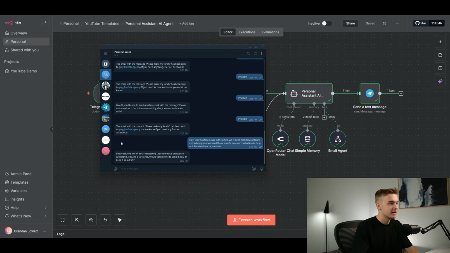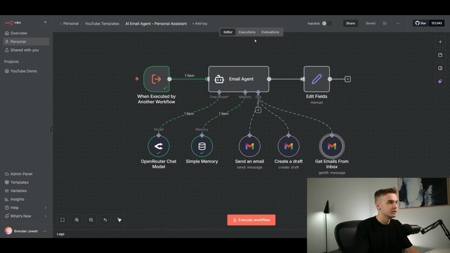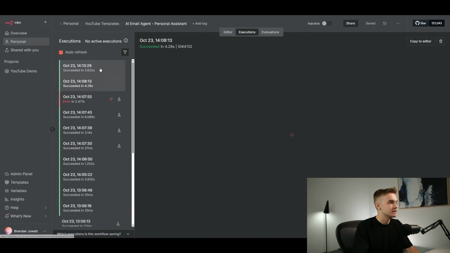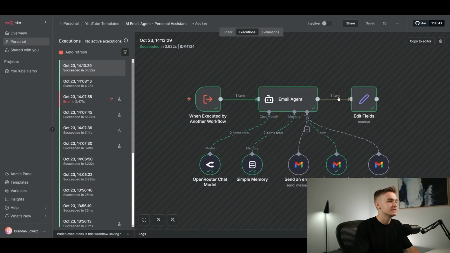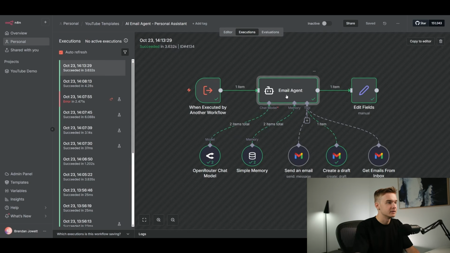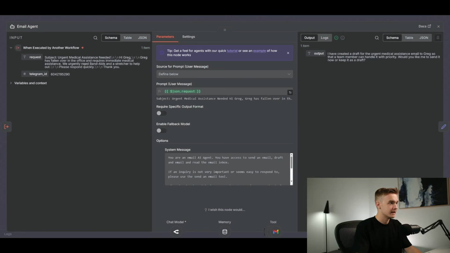So Telegram has come back. I've created a draft email requesting urgent medical assistance with Band-Aids and a stretcher. Would you like me to send it now or keep it as a draft? So awesome. Jump back into our executions here and have a look at the latest one. It looks like it did exactly what we needed it to. The email agent processed exactly what was going on.